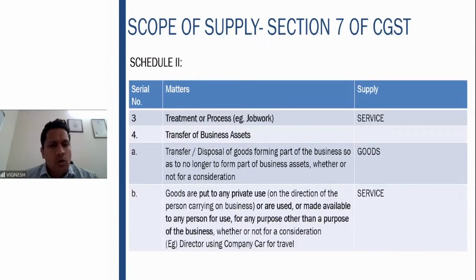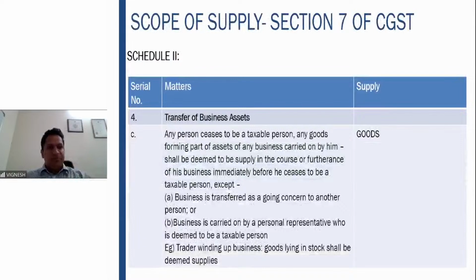Then goods are put to any private use on the direction of the person carrying on the business, or are used or made available to any person for use for any purpose other than the purpose of business, whether or not for a consideration. So here what is happening? There is a particular goods. You are giving it to a particular other person for his private use. Okay. For any purpose other than purpose of business, whether or not for a consideration. So here the director is using the company car for travel, example. So this is a service. The goods are put to the private use. So therefore, this is to be treated as the service.